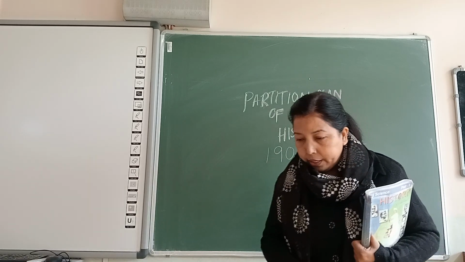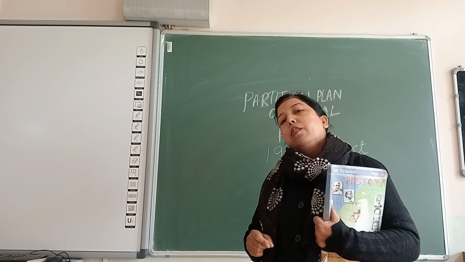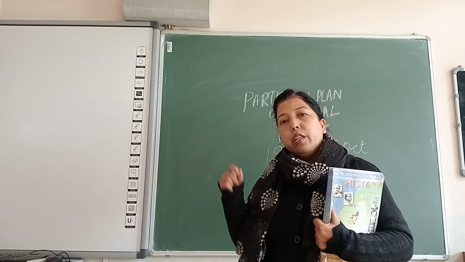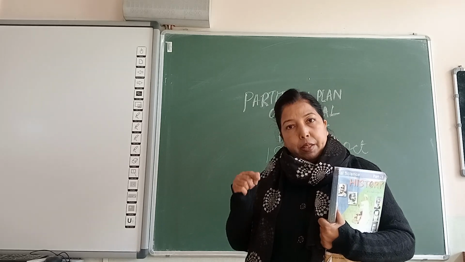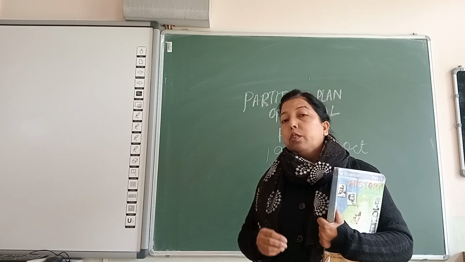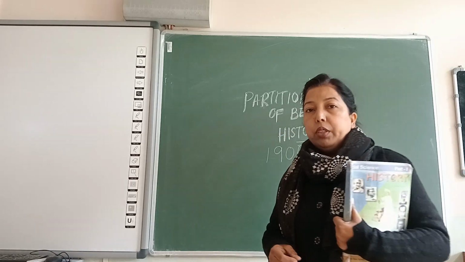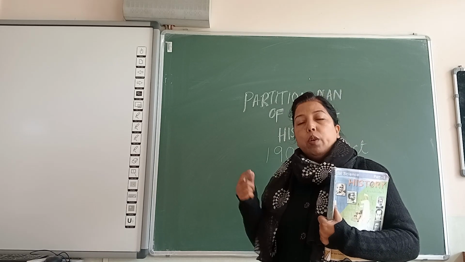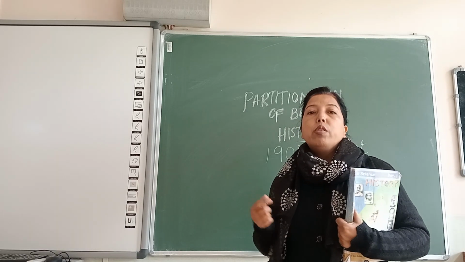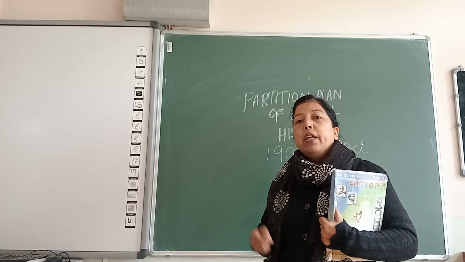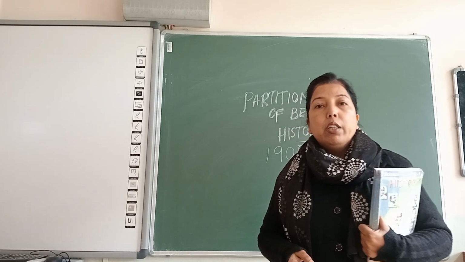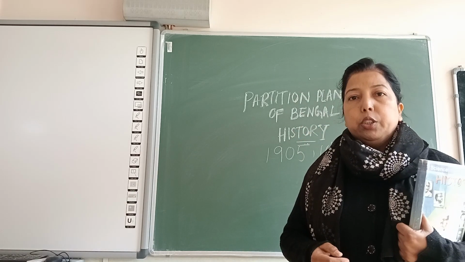And in the Battle of Plassey, Sirajuddaula was defeated by the Britishers, and in the Battle of Buxar, three Indian rulers, Shah Alam II, Shuja-ud-Daula and Mir Qasim, were defeated. Finally one agreement was signed, which was known as the Treaty of Allahabad in 1764, and with that agreement Bengal came under the control of the British government.